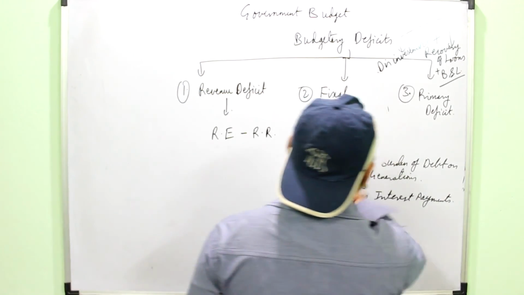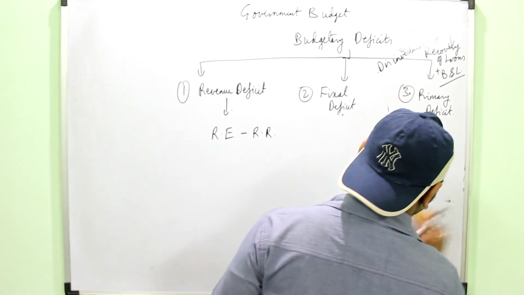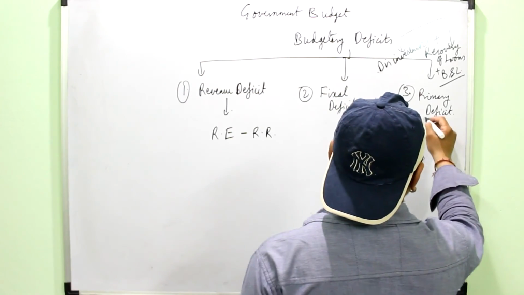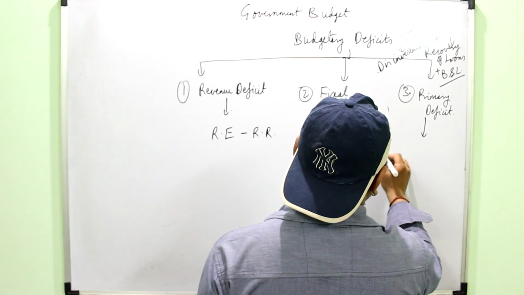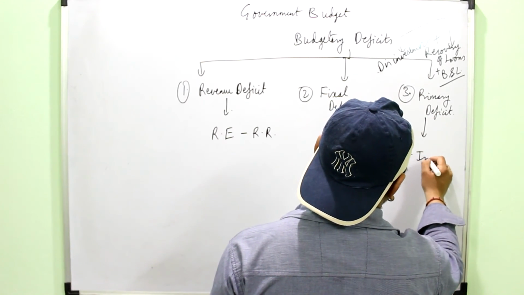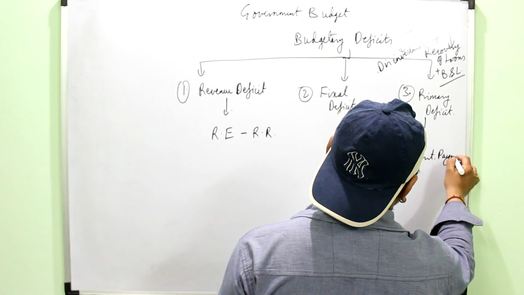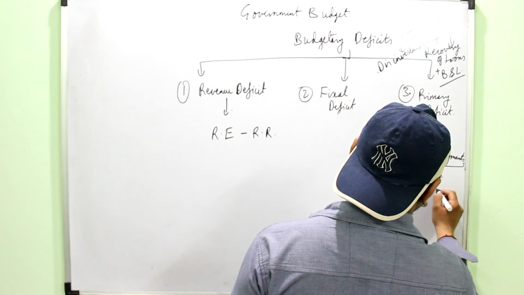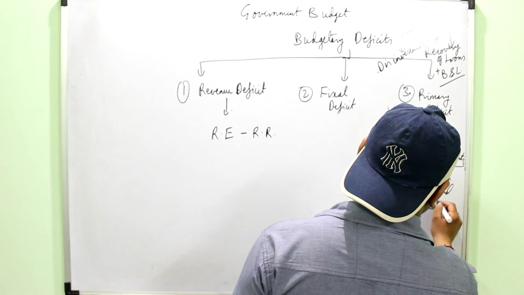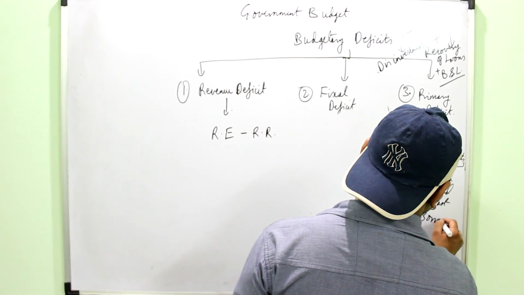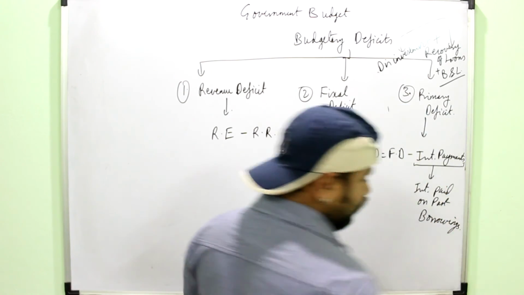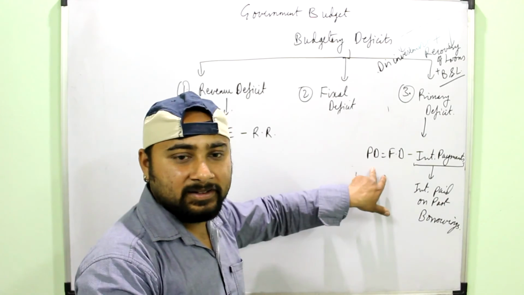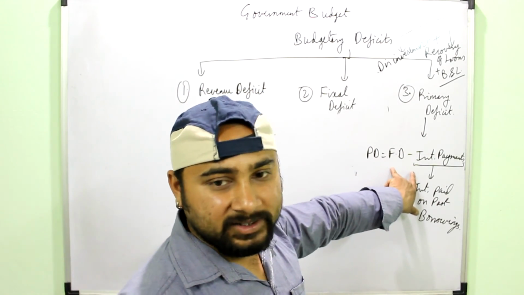Then the last type of deficit is the primary deficit. Primary deficit is equal to fiscal deficit minus interest payments. These interest payments refer to the interest paid on past borrowings, the old borrowings of the government. So primary deficit actually shows how much money the government has required besides its interest payment.